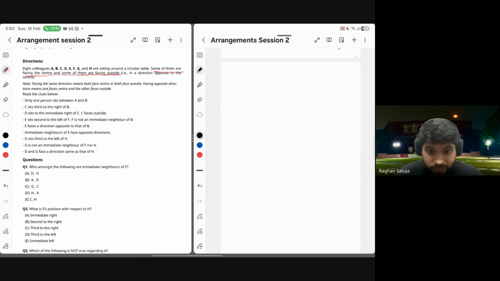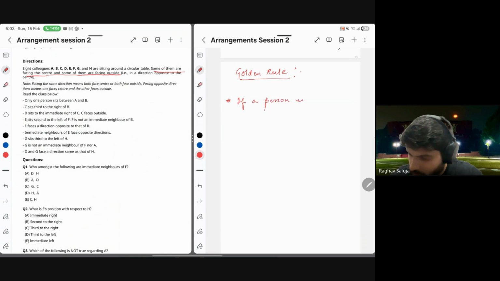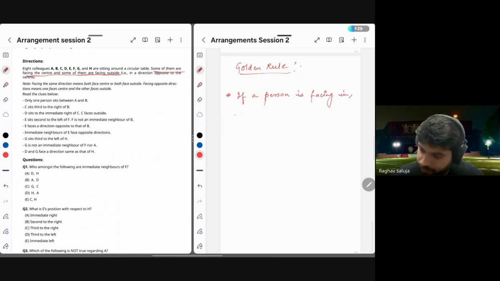Guys, this is the golden rule. Firstly, write down this golden rule. Memorize this. Whatever you want, imprint it in your mind. If a person is facing in, their right goes anti-clockwise.